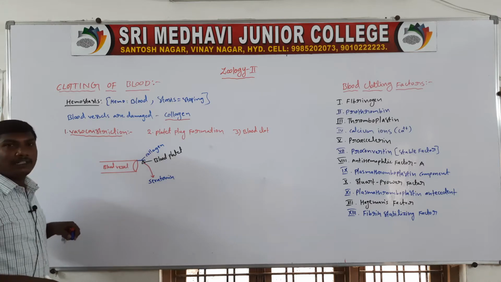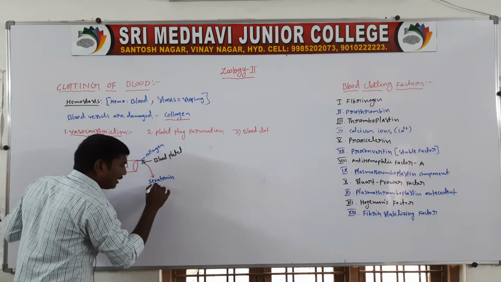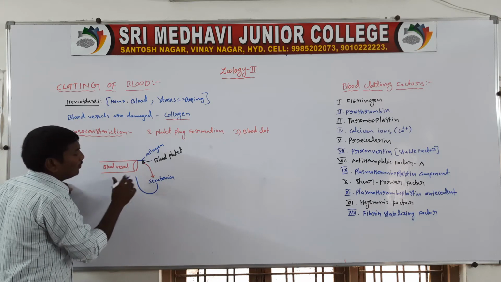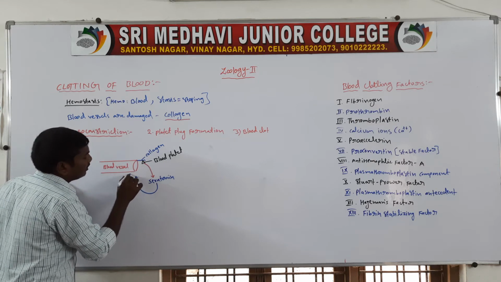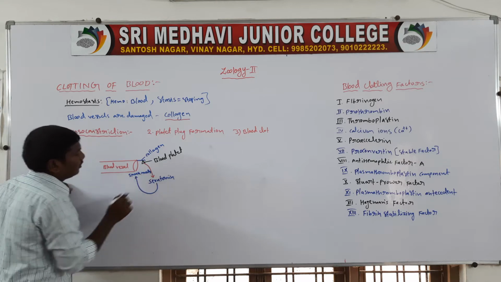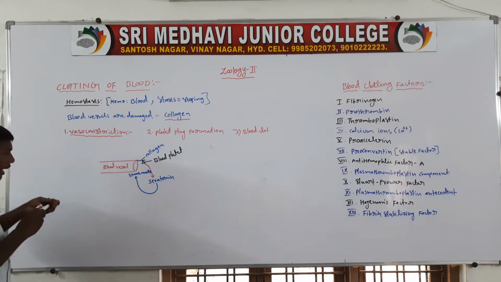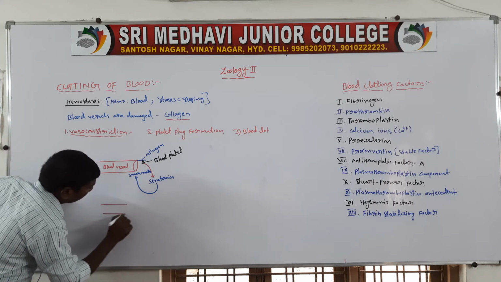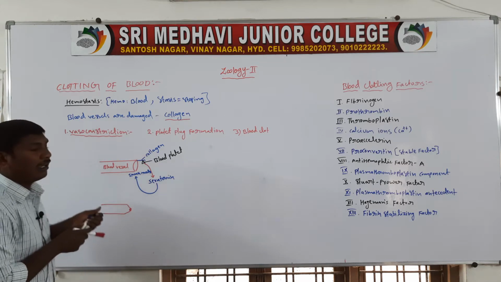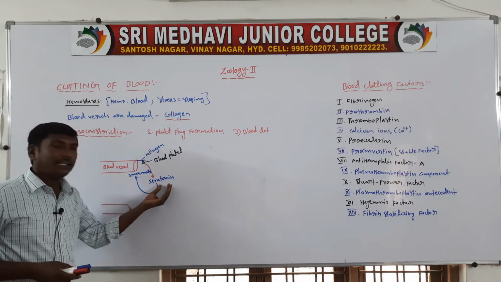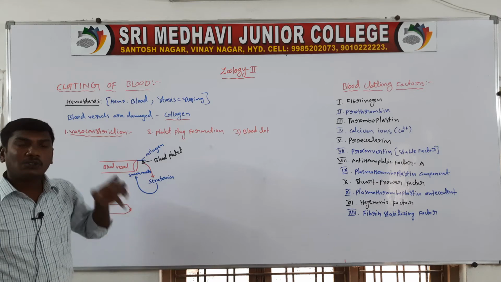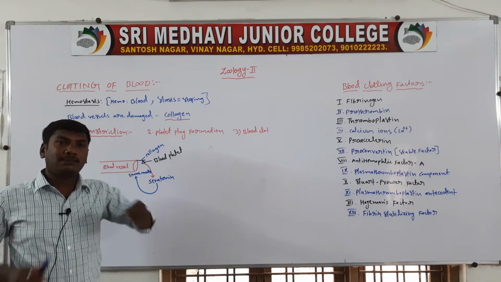This chemical serotonin acts on the smooth muscles of the blood vessel, causing contraction.